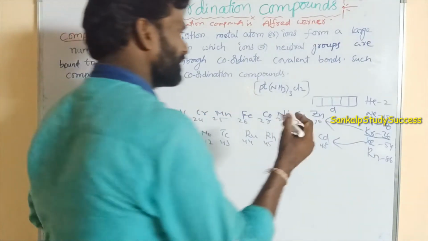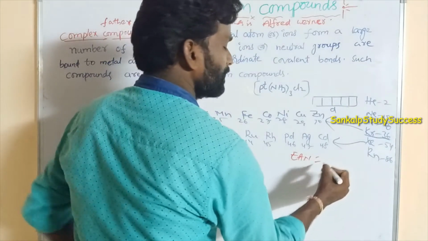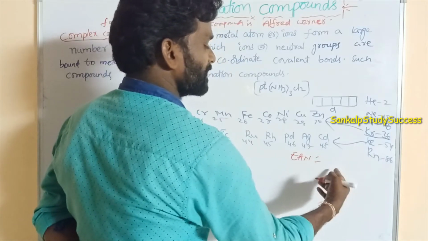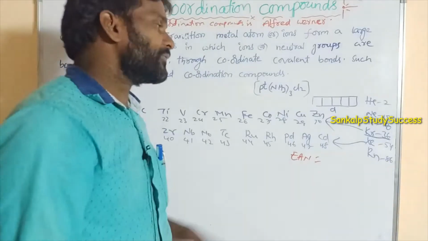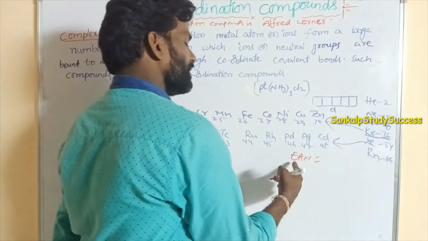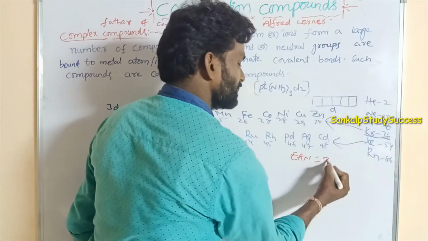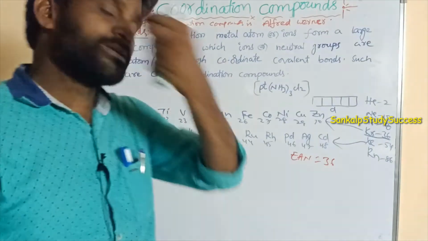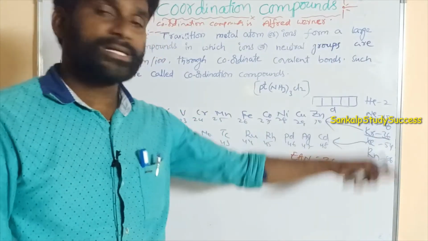So we know that EAN, the effective atomic number: if the effective atomic number is equal to the inert gas atomic number, that is more stable. All these transition elements try to get stability by reaching the EAN, the effective atomic number. If the effective atomic number is an inert gas atomic number like 36 or 54, that is stable. So every transition element tries to get stability by reaching the inert gas electronic configuration or inert gas atomic number.